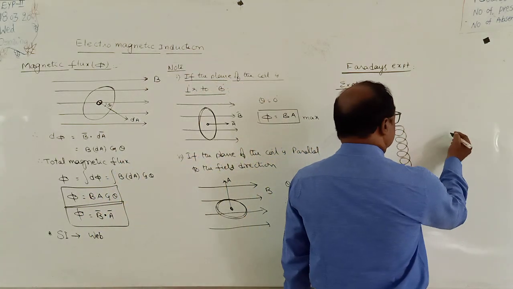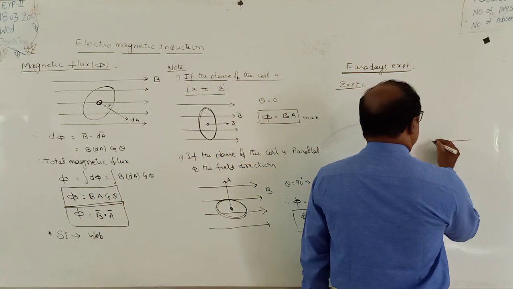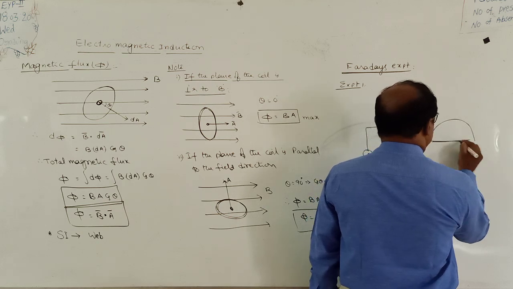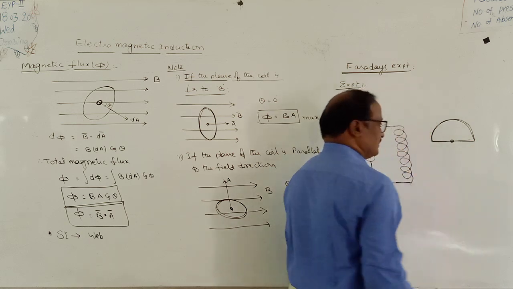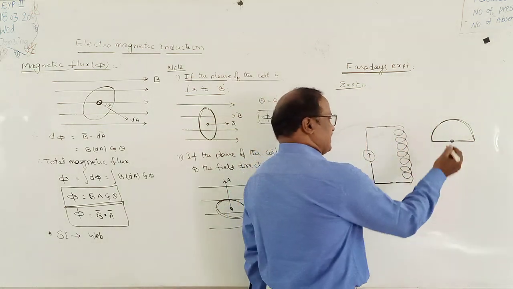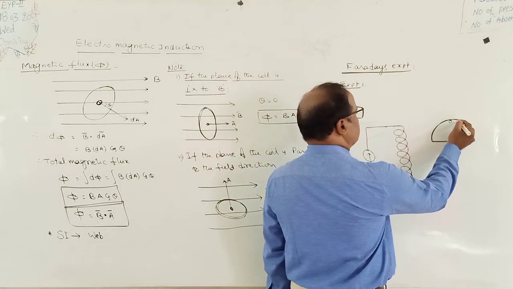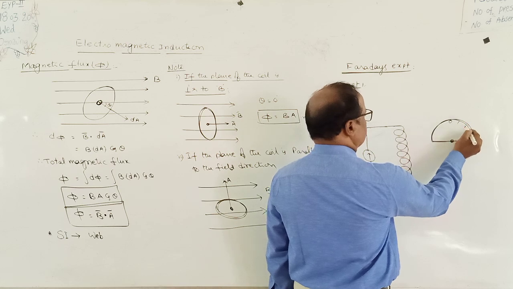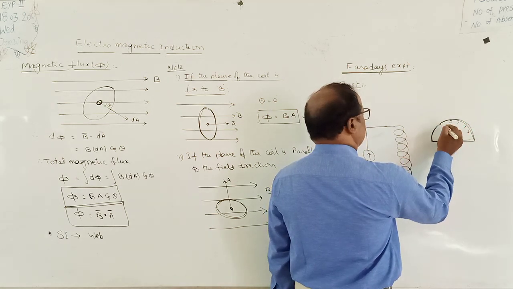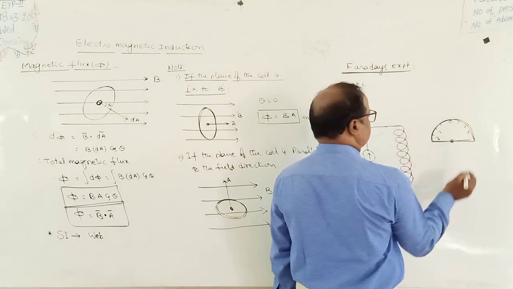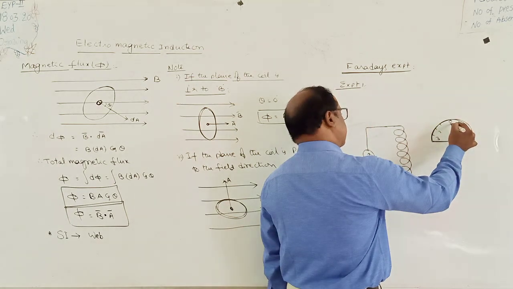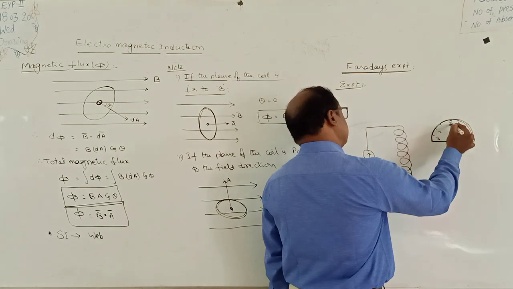This is the construction of a galvanometer. Here there is a reading of 0, and on this side 1, 2, 3, 4 and so on, and on the other side also 1, 2, 3, 4 and so on. The needle sits exactly in the middle. This is the galvanometer.